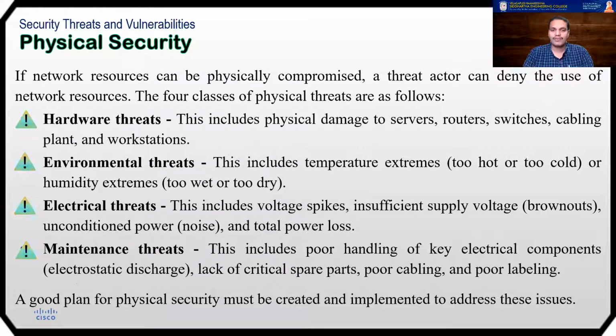So a good plan for physical security must be created and implemented in order to make sure that this does not happen. It's actually pretty simple. You need to make sure that everything is ready, everything is properly maintained, and you designate the proper people who have knowledge on that only to have access to these particular systems. This comes under physical security.